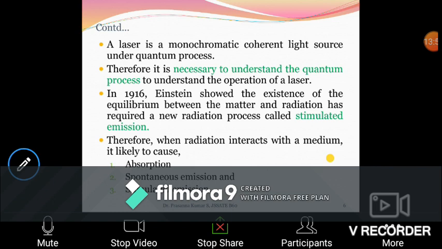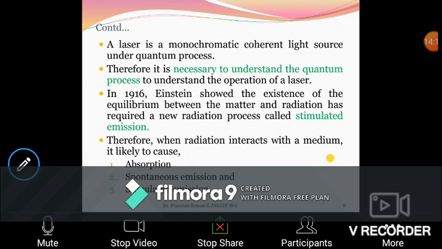Okay. So in order to balance between the matter and radiation, you know that E equal to mc square. On one side you got energy, on the other side you got matter. To balance this, we introduced the concept of stimulated emission, that is used in lasers to explain the overall emission, the amplification of emission.